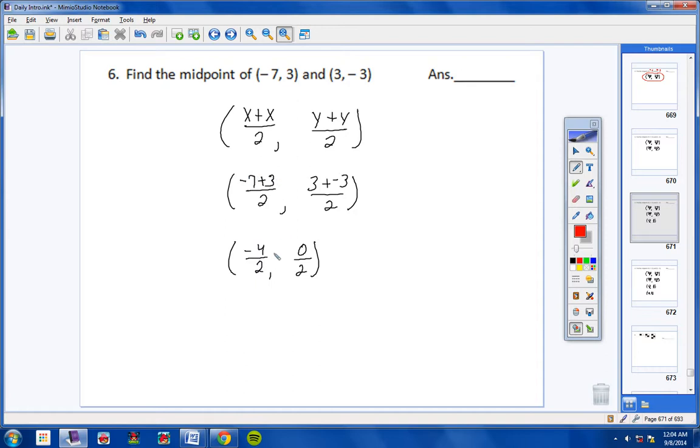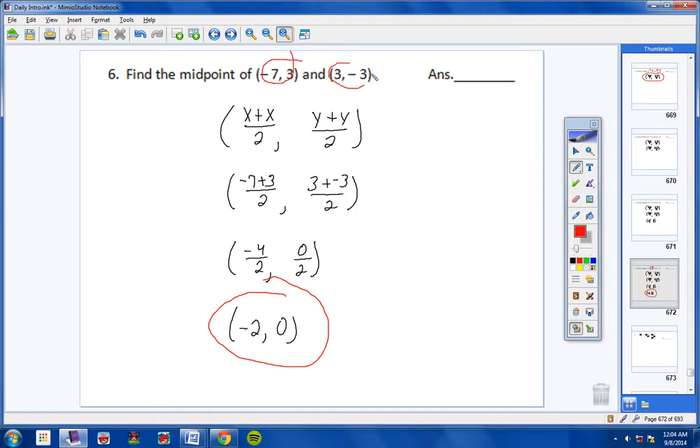Negative 7 plus 3 is negative 4. 3 plus negative 3 is 0. I'll pause for a second while you get caught up. So I have negative 4 over 2 and 0 over 2. A negative divided by a positive is a negative, and 0 divided by 2 is 0. So negative 4 divided by 2 is negative 2, and 0 over 2 is 0. So there's the midpoint that lies between these two points right here.